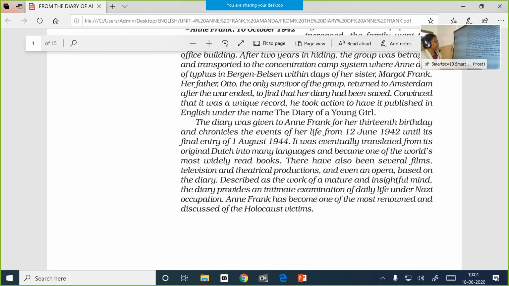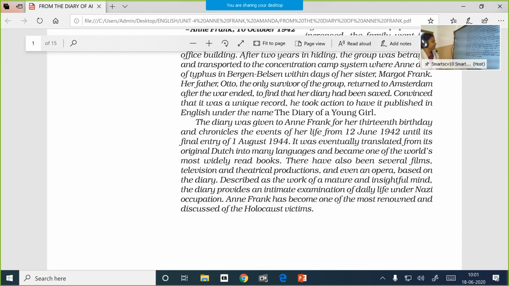The diary was given to Anne Frank for her 13th birthday and chronicles the events of her life from 12 June 1942 until its final entry of 1st August 1944. So this was a birthday gift to Anne Frank on her 13th birthday, and she started writing in this diary starting from 12th June 1942.